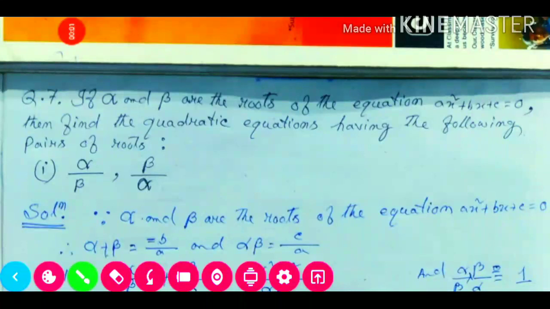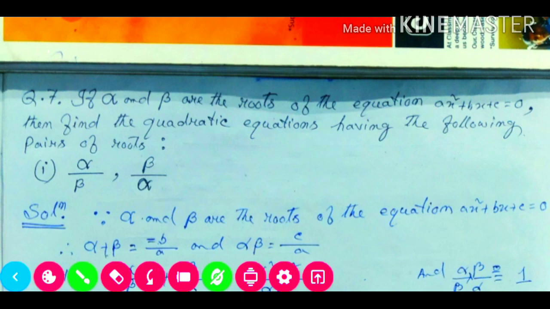Now question number 7. In question number 7, what the question gives, first of all we need to understand. If alpha and beta are the roots of the equation, which equation? This equation is ax square plus bx plus c is equal to 0. Then we need to find out one quadratic equation.